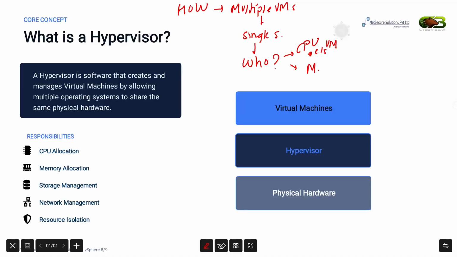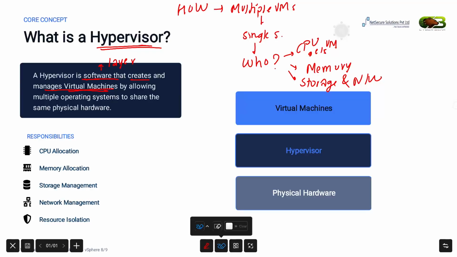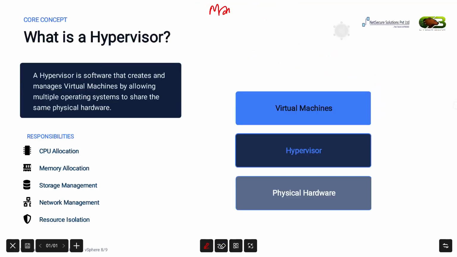Let's understand it in simple terms. A hypervisor is a software layer that creates, runs, and manages the virtual machines. Think of it as a manager sitting between the physical hardware and the VMs. It is the manager who sits between the physical hardware and the virtual machines.